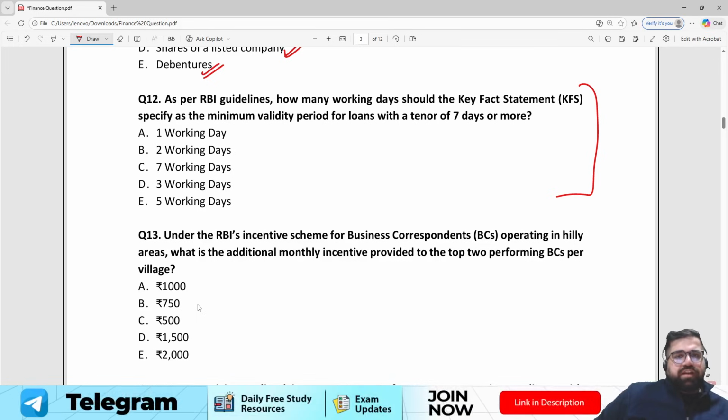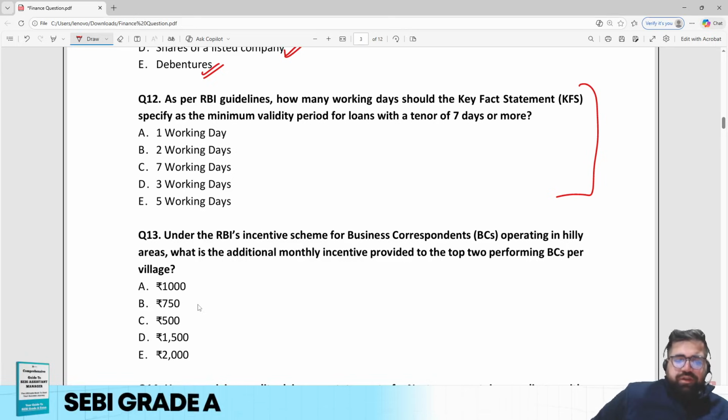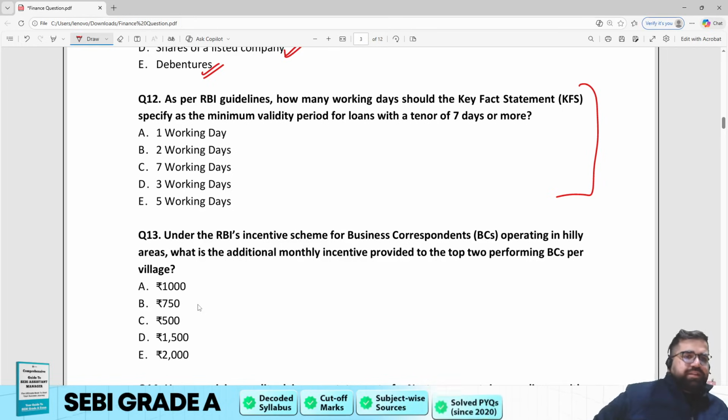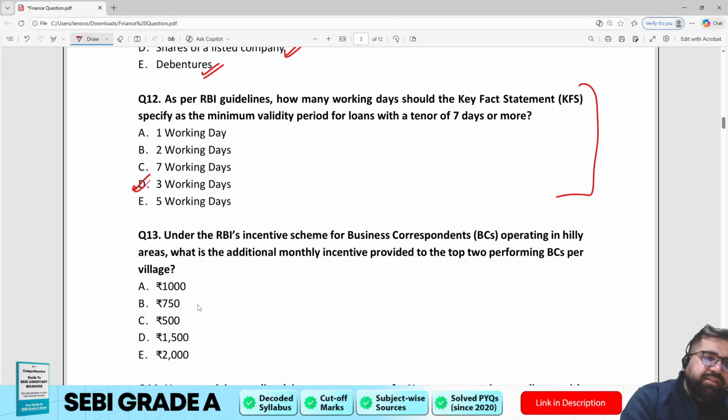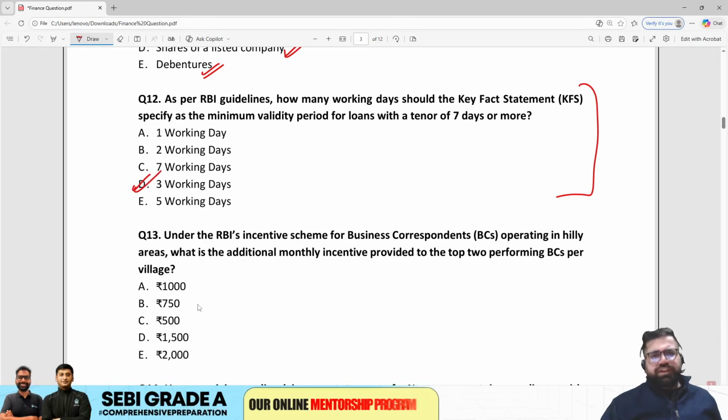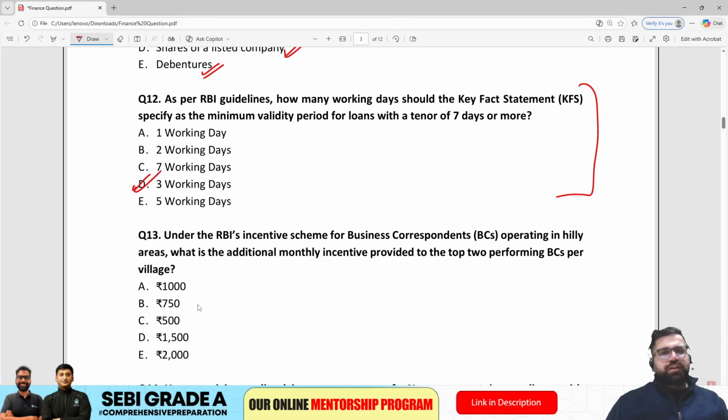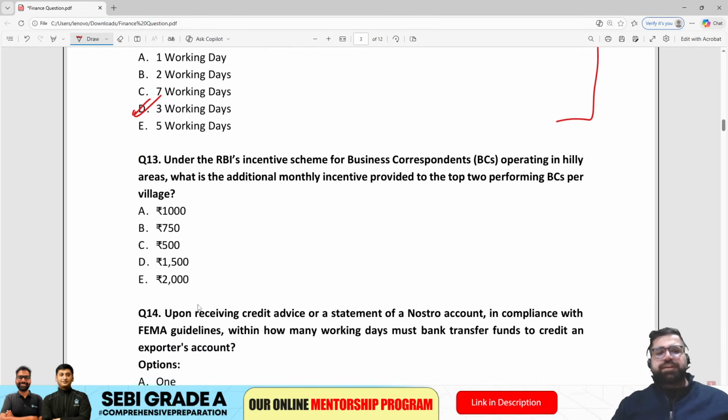This is not relevant right now, but I will advise you to cover at least RBI notifications of, let's say, 3 to 4 months prior to your exam, because RBI is the banking regulator, monetary authority, so certain questions can be asked in finance CA. The correct answer over here will be option number D, 3 working days. Now, there is no logic to explain this because this is not a recent one, this is of last year.